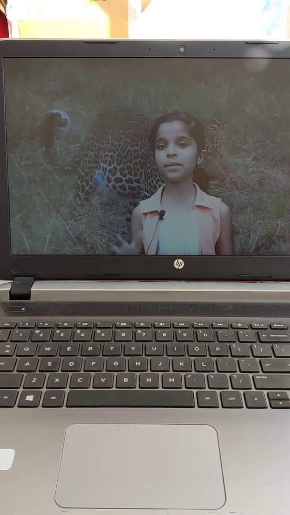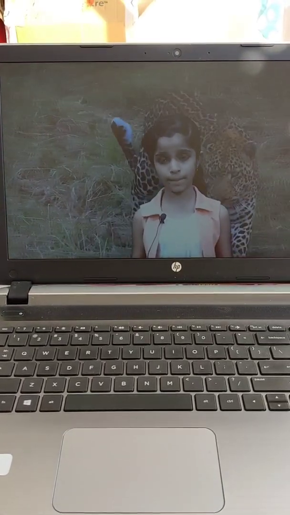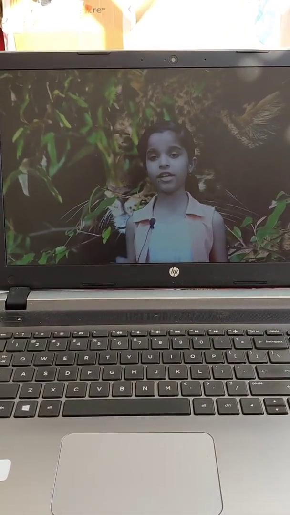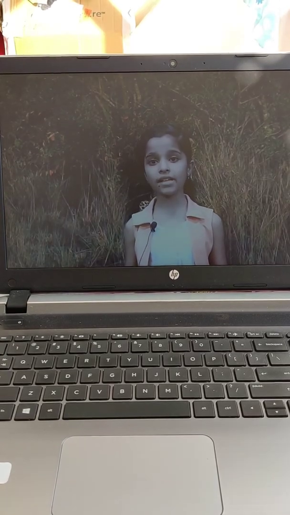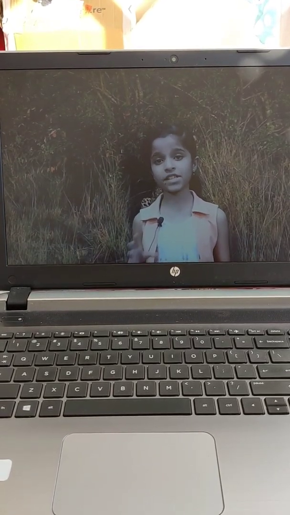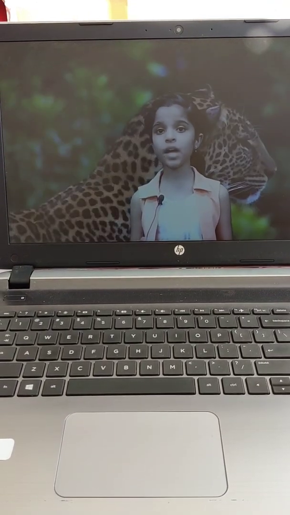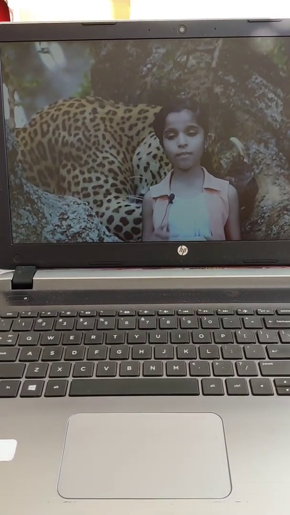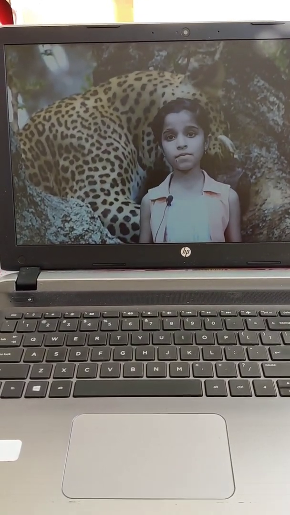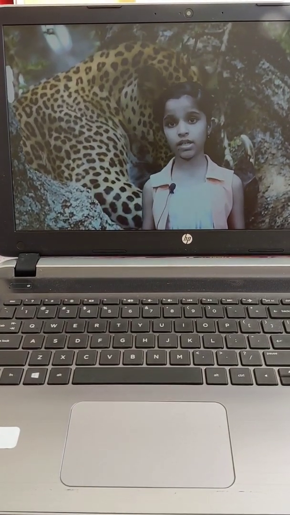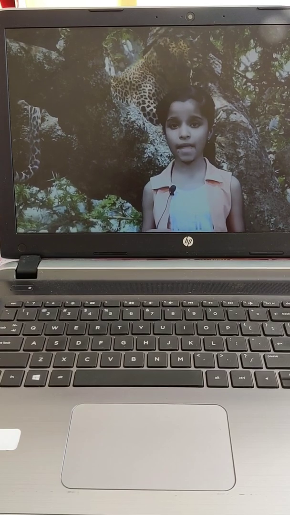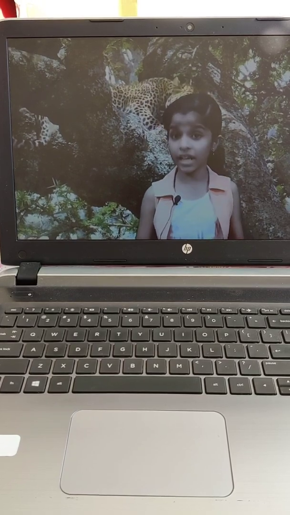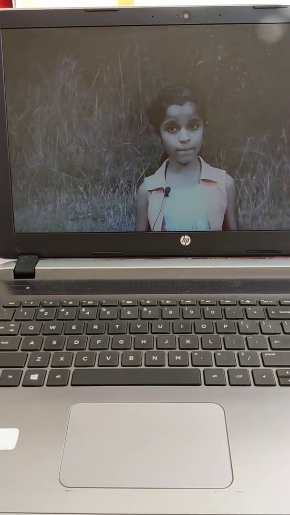Now, we will get some important information about leopards. Leopards are good climbers of trees. They regularly do so, and there are many subspecies of leopards. Some have different shapes and sizes, or their body colors are different. Some subspecies of leopards are black in color. Therefore, they are known as black panthers. Male leopards are about 30% bigger and stronger than female leopards.